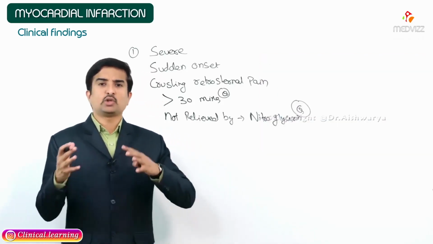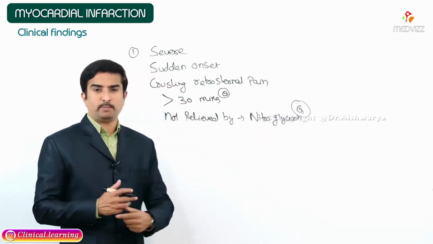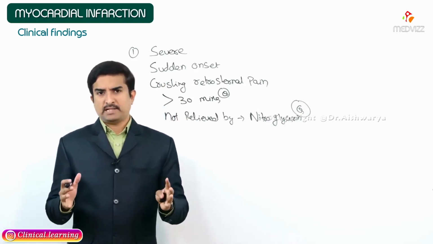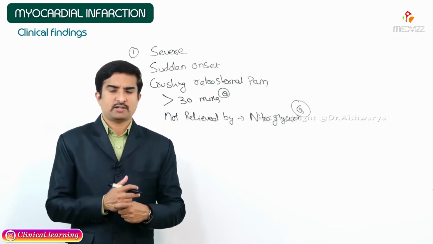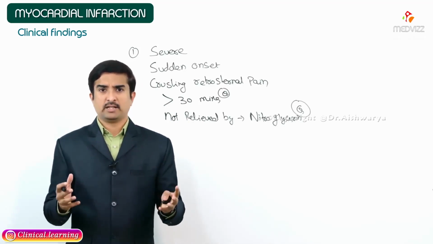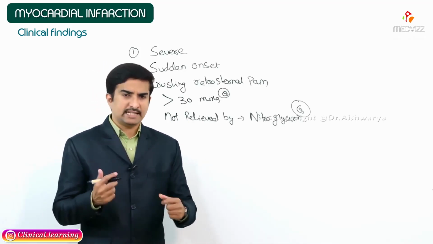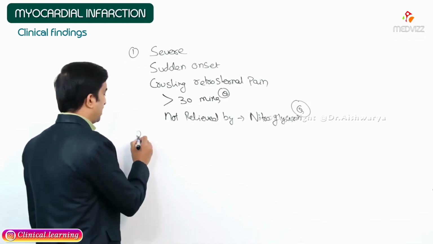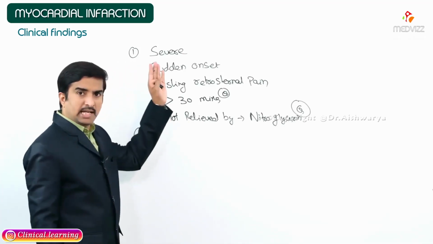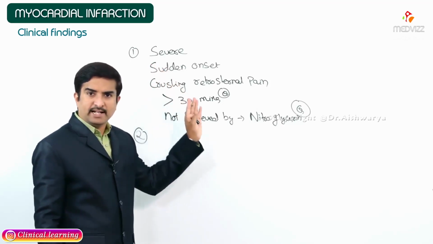So what are the associated manifestations along with pain? It is not compulsory that associated manifestations are seen in all the cases, but they may be seen in approximately greater than 50% of individuals. These are the main characteristic features or clinical findings we can say.